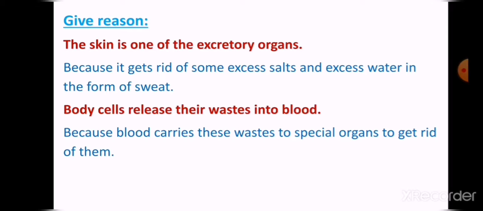Give reason number 2: body cells release these wastes into blood. Why do the body cells put these wastes inside your blood? Because the blood carries these wastes to special organs to get rid of them.